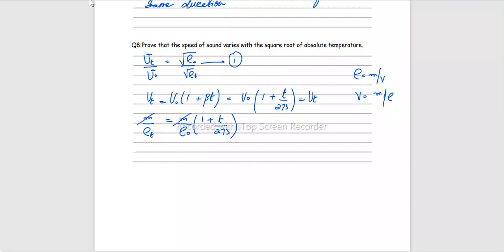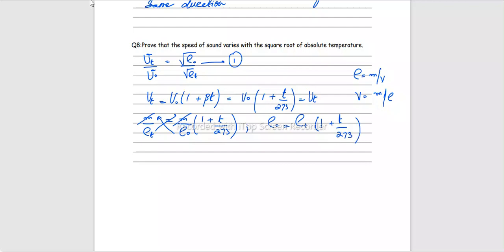Then, because with the change in temperature the mass of the system does not change, there is no such thing as m naught and mt, just cancel them and then cross multiply. And we can rewrite it as rho naught equals rho t (1 + t/273), right?